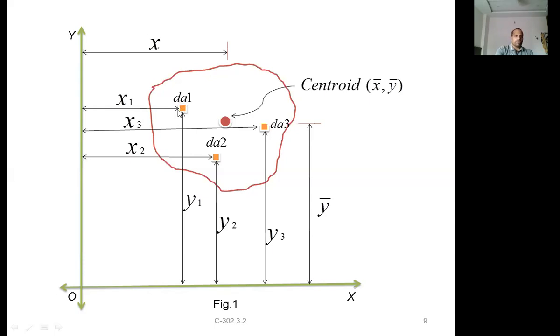The moment of area is equal to area into perpendicular distance. dA1 is the area, and this is the perpendicular distance, so dA1 into x1 is the moment of area. For the second case, dA2 into x2 is the moment of the small elemental area A2. Like this dA3, dA4, and so on for any number. Similarly, you take the moment of areas about the x-axis also, where you get the coordinates y1, y2 and so on.